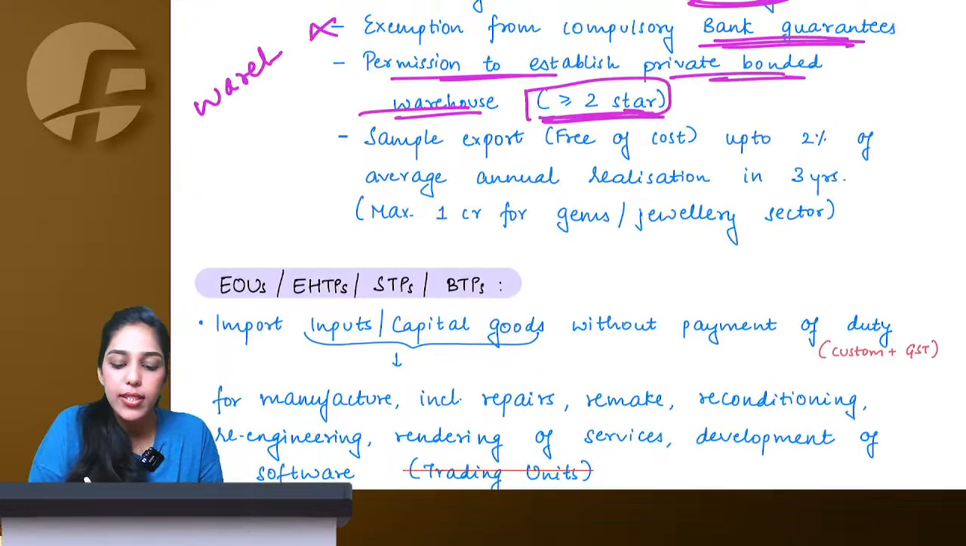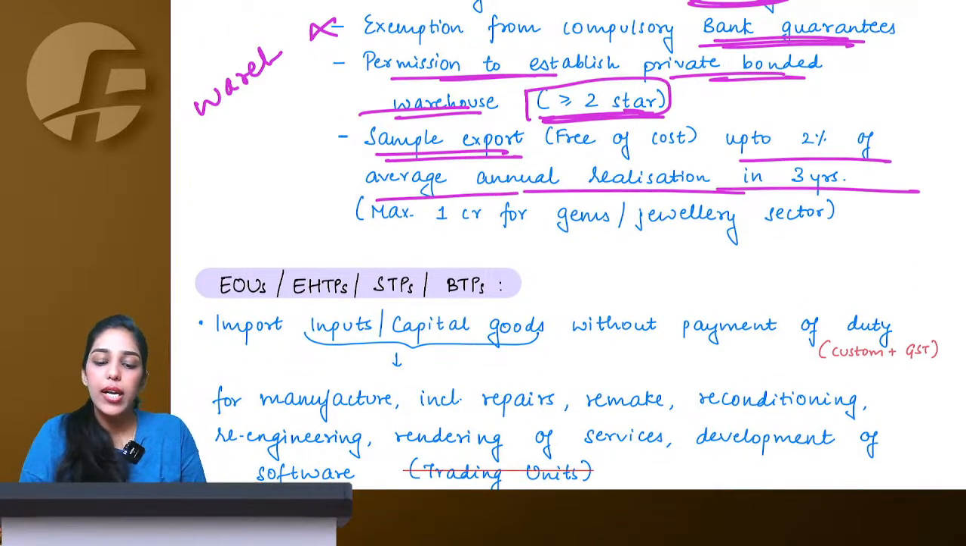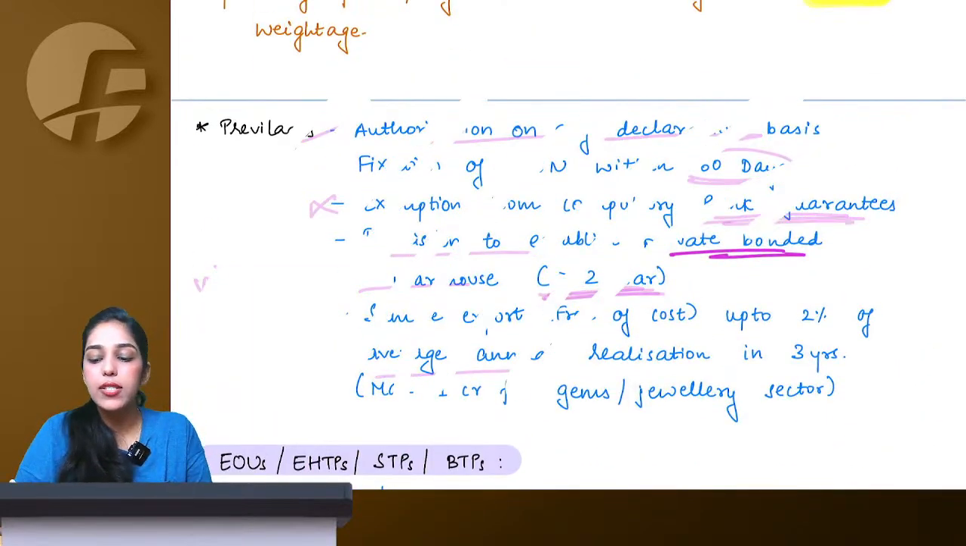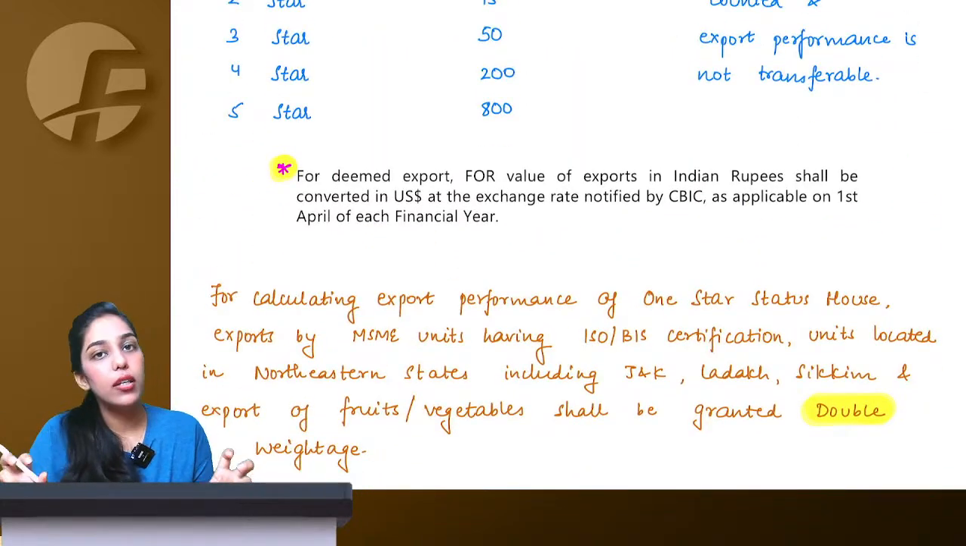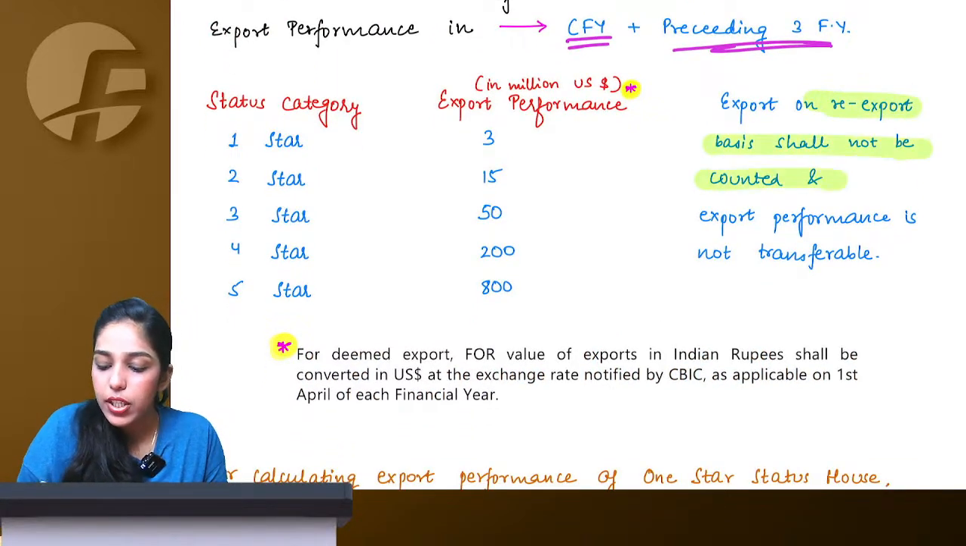Then you are allowed to do sample export free of cost up to 2% of your annual realization in 3 years. So these are certain benefits or certain privileges that you get once you are given the status of a star export house. Now export on re-export basis shall not be counted.